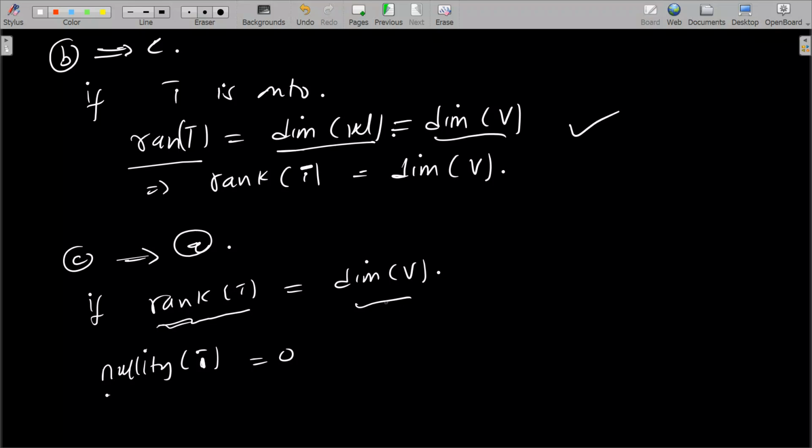If the rank of T is equal to the dimension of V, it means the nullity of T is equal to 0, because from the rank-nullity theorem that we did earlier, the nullity of T plus the rank of T is equal to the dimension of V. So the nullity of T is 0, and in that case the null space of T is just the zero vector.